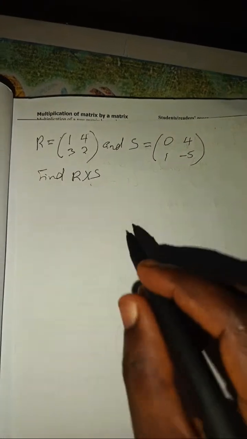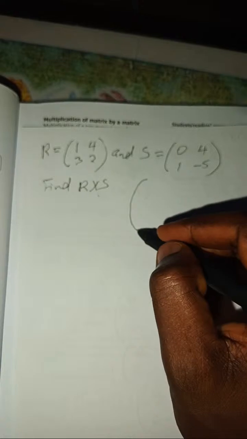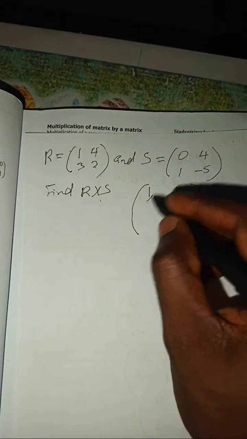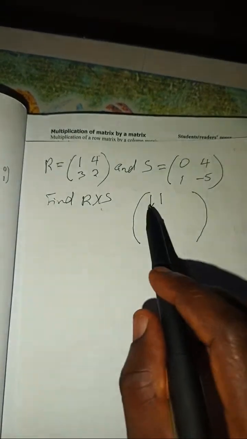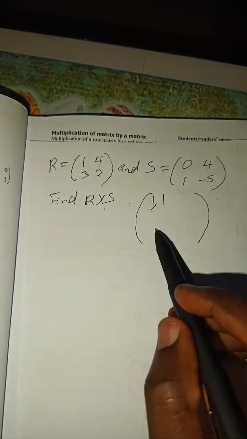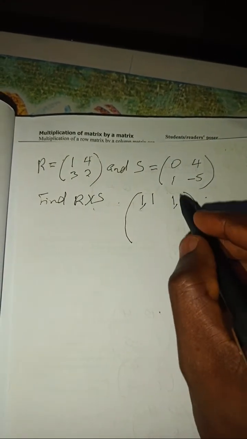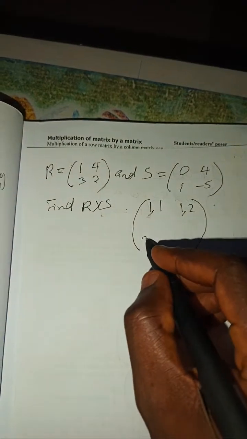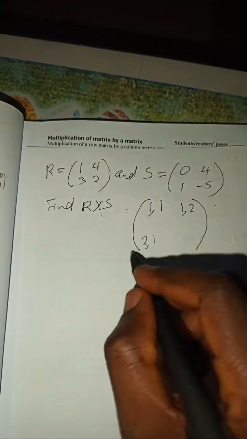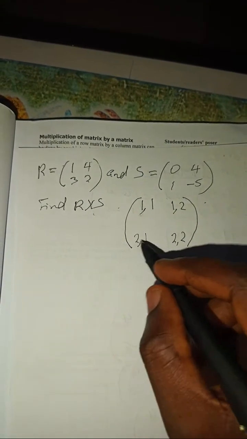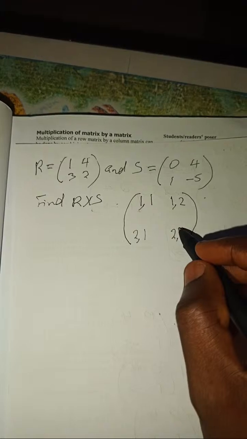So the method we use is this. When you are multiplying by each other, we always have 1 to 1. That is anything that will be here. That's row 1, column 1. This is 1 to 2. This is row 1, column 2. This is 2 to 1. This is row 2, column 1. This is 2 to 2. This is row 2, column 2.